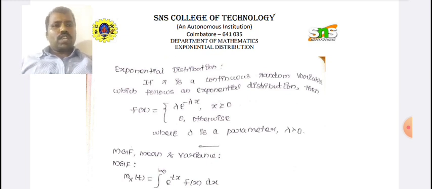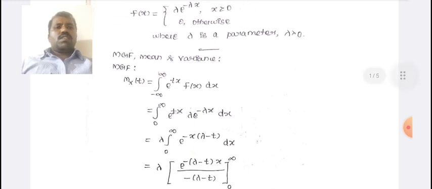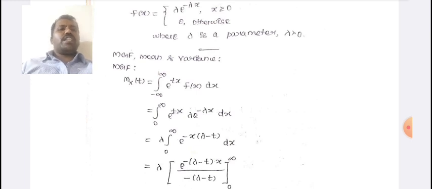X is a continuous random variable which follows an exponential distribution, f of x. Find the moment generating function, mean and variance of the exponential distribution. First of all, we have to find the moment generating function. Mx of t equals integral minus infinity to plus infinity e power tx f of x dx. Next, integral 0 to infinity e power tx into f of x, whose value is lambda into e power minus lambda x.